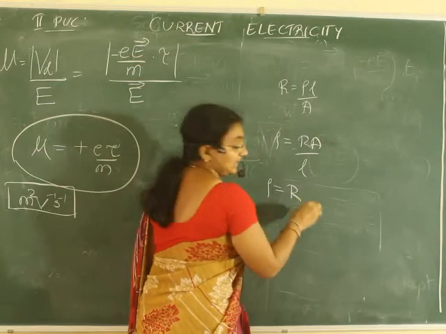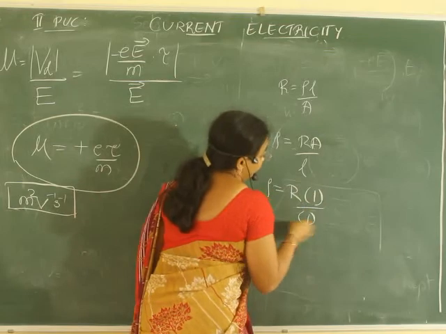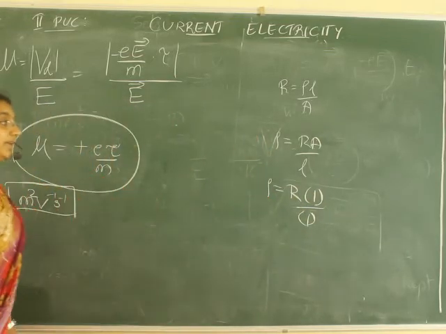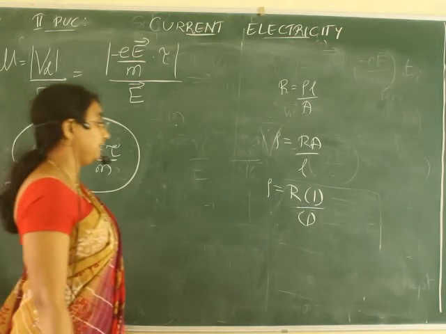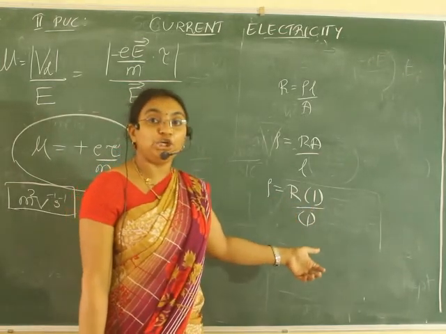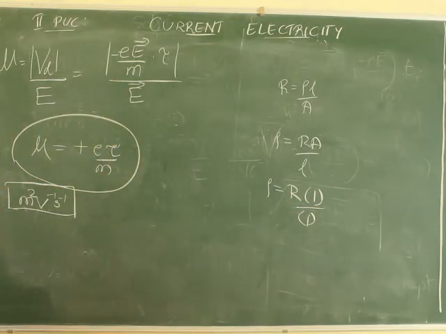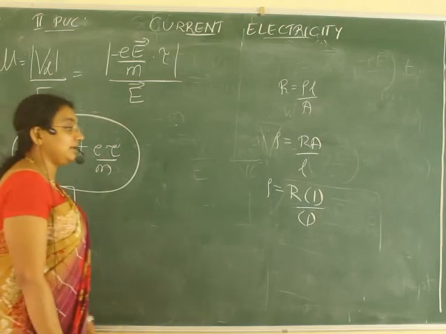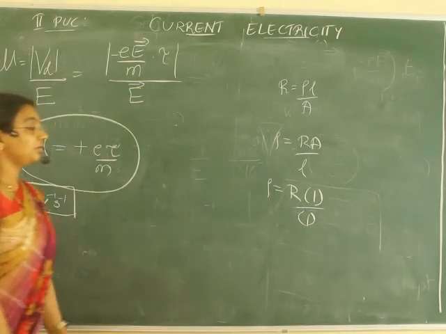When area is equal to 1 and length is equal to 1, resistivity is equal to resistance. So, resistivity is defined as the resistance of the material of unit length and unit area of cross section. You can write the definition now. No confusion, right? And conductivity is nothing but the reciprocal of resistivity. Okay, next.